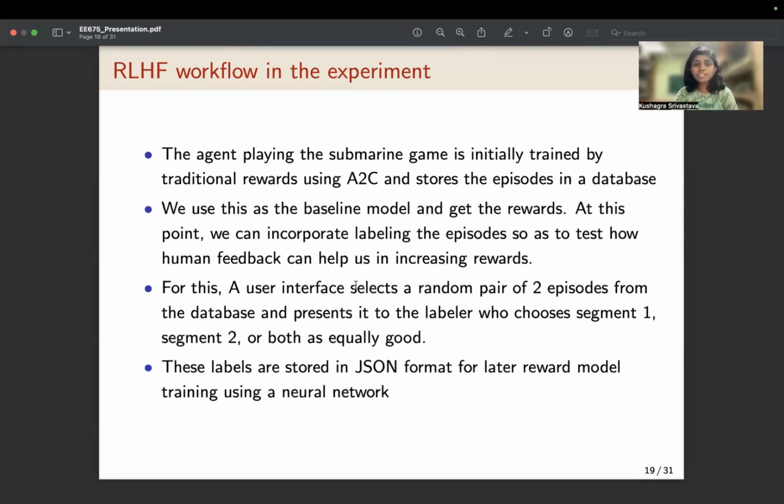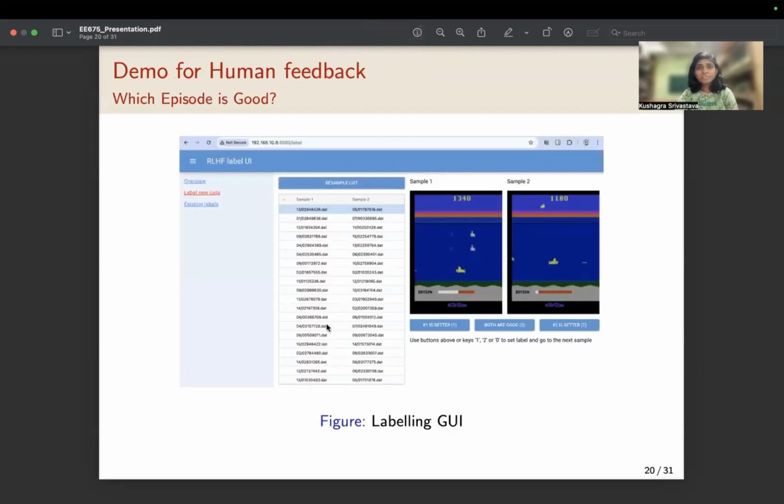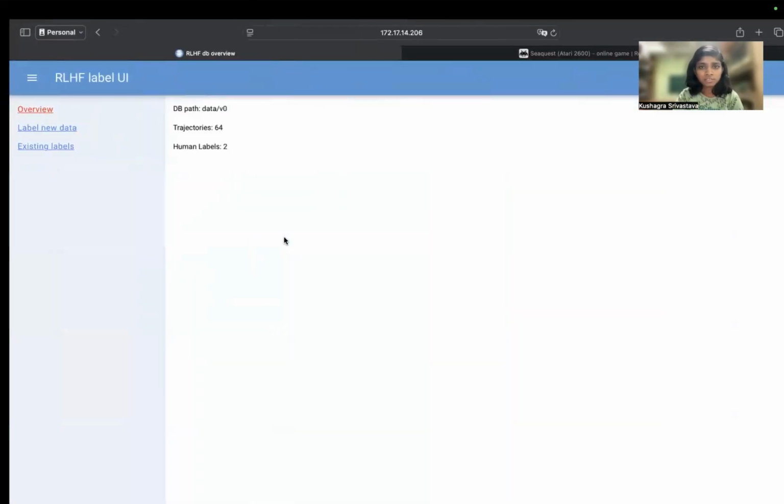For this, a user interface selects a random pair of two episodes from the database and presents it to the labeler, who then chooses one of these. It can be segment 1, segment 2, or both as equally good. These labels are then stored in JSON format for later reward model training using a neural network. Let's now see how the human feedback is given to the model. Let's now take a demo of this.